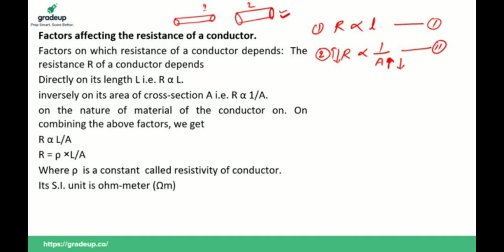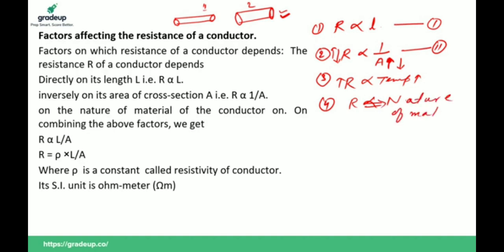Now, resistance of a conductor also depends on temperature. If temperature increases, then resistance also increases. And resistance of a wire also depends on the nature of the material. Different materials have different resistances, such as copper wire, aluminum wire, gold wire, and silver wire are different. Yes, second wire is higher. Yes, Rajesh.